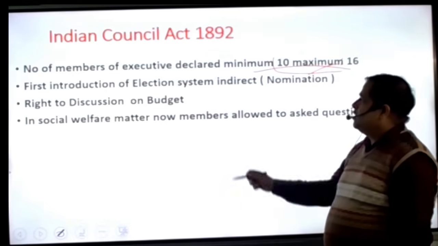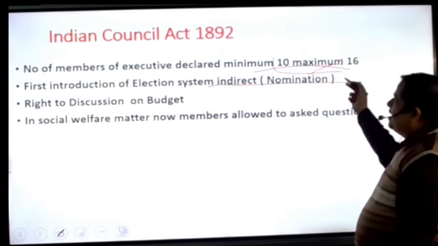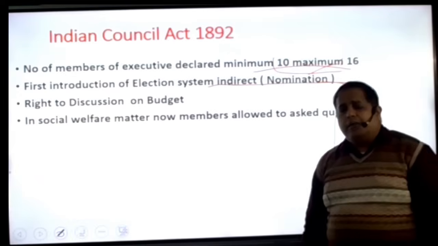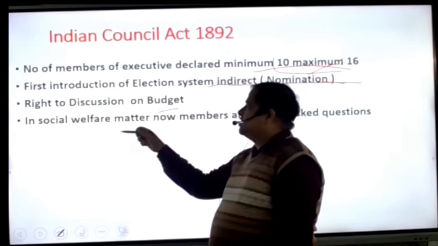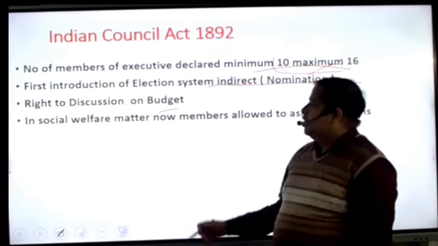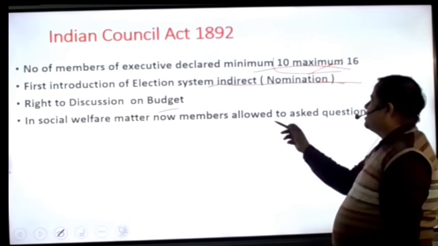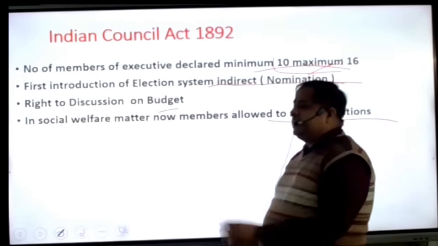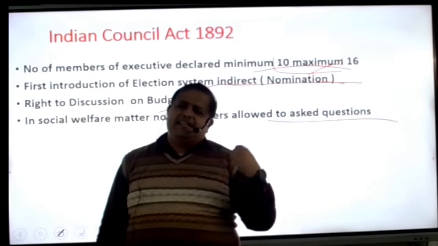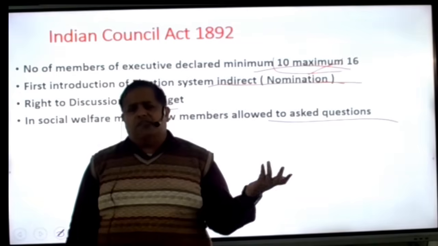So finally, an indirect election system by the nomination system was added. Indian members were also allowed to discuss the budget, but no voting right was there. In social welfare matters, members were allowed to ask questions, but whether a reply was given to these questions or not was fully in the hand of the Governor General, the Viceroy.